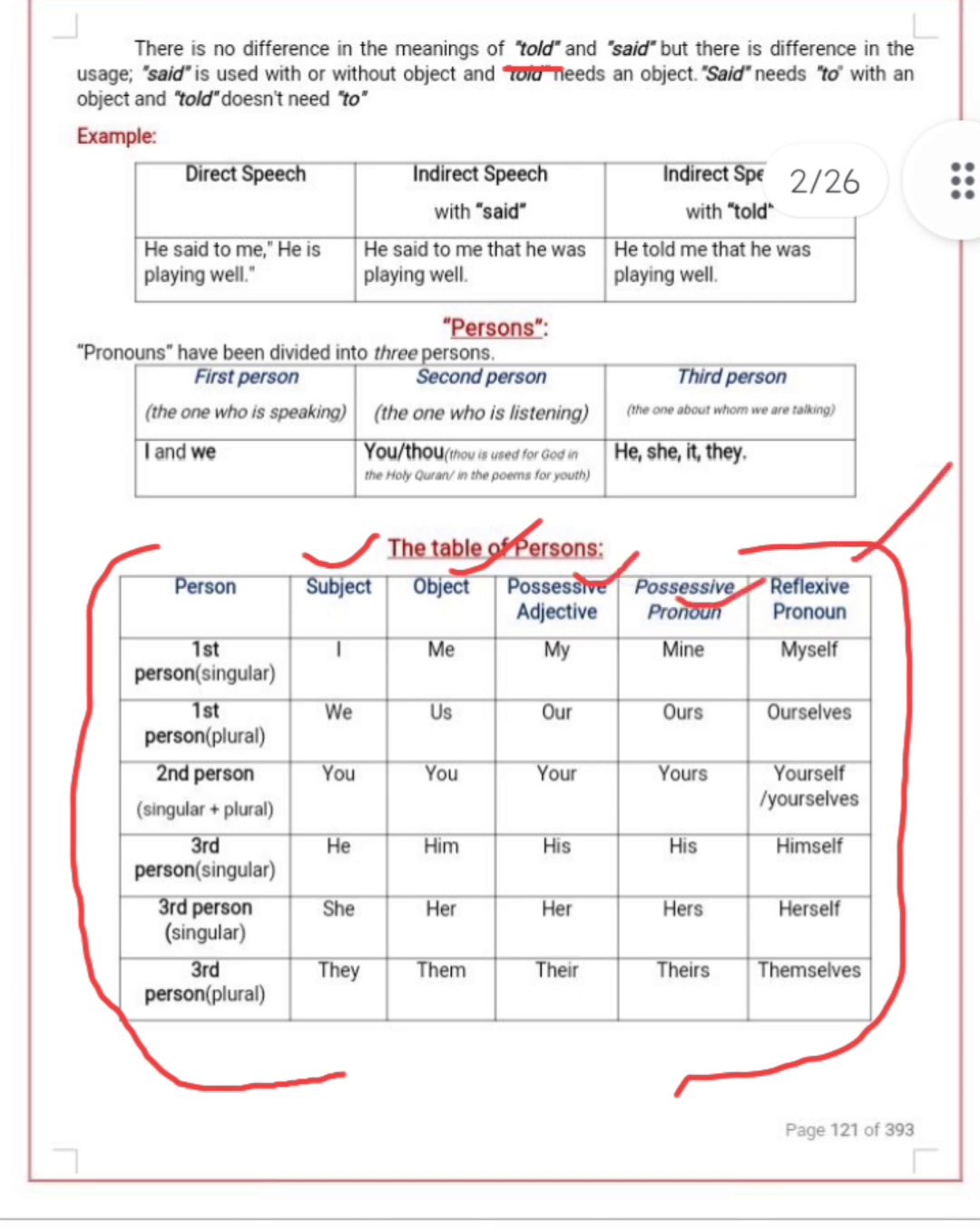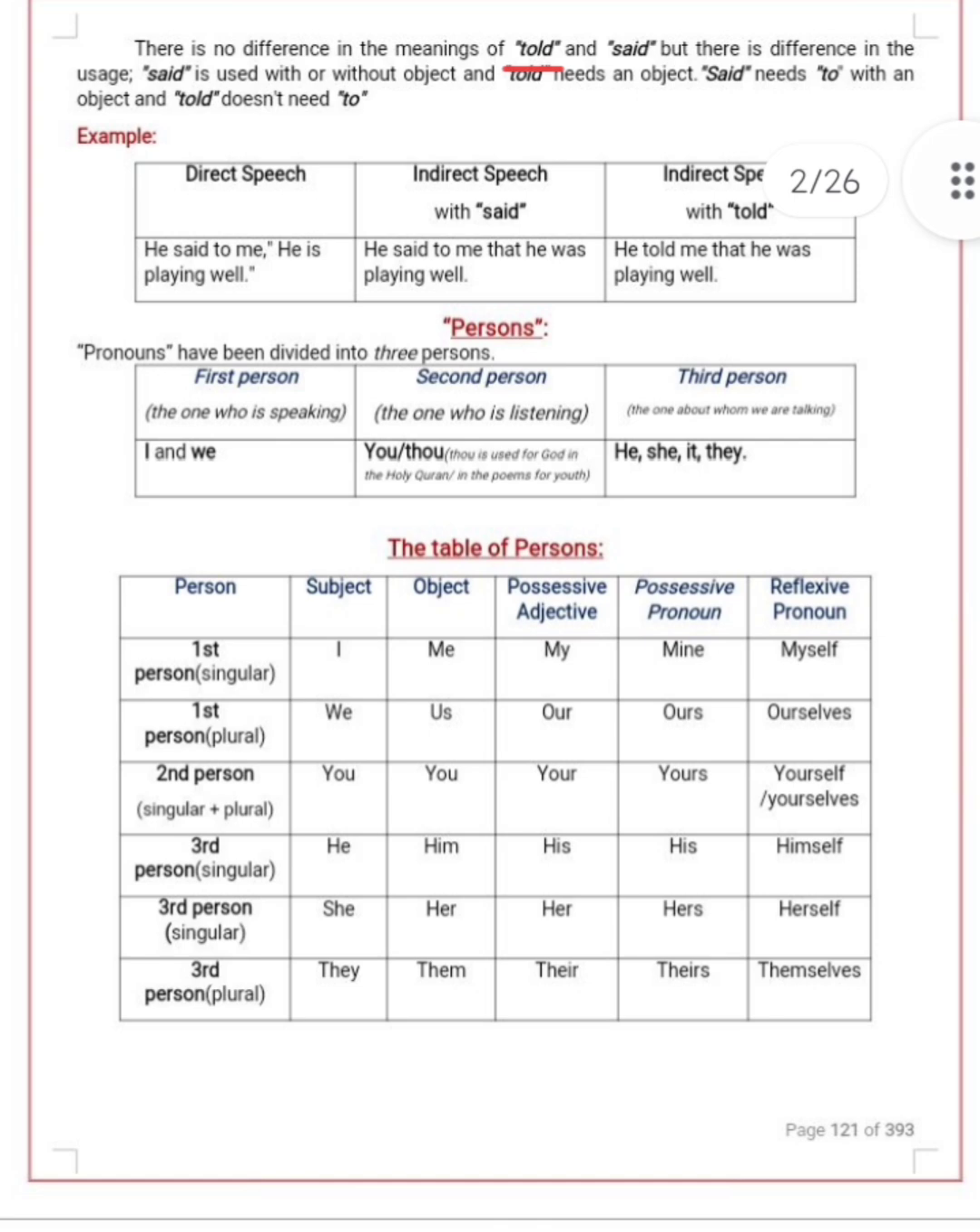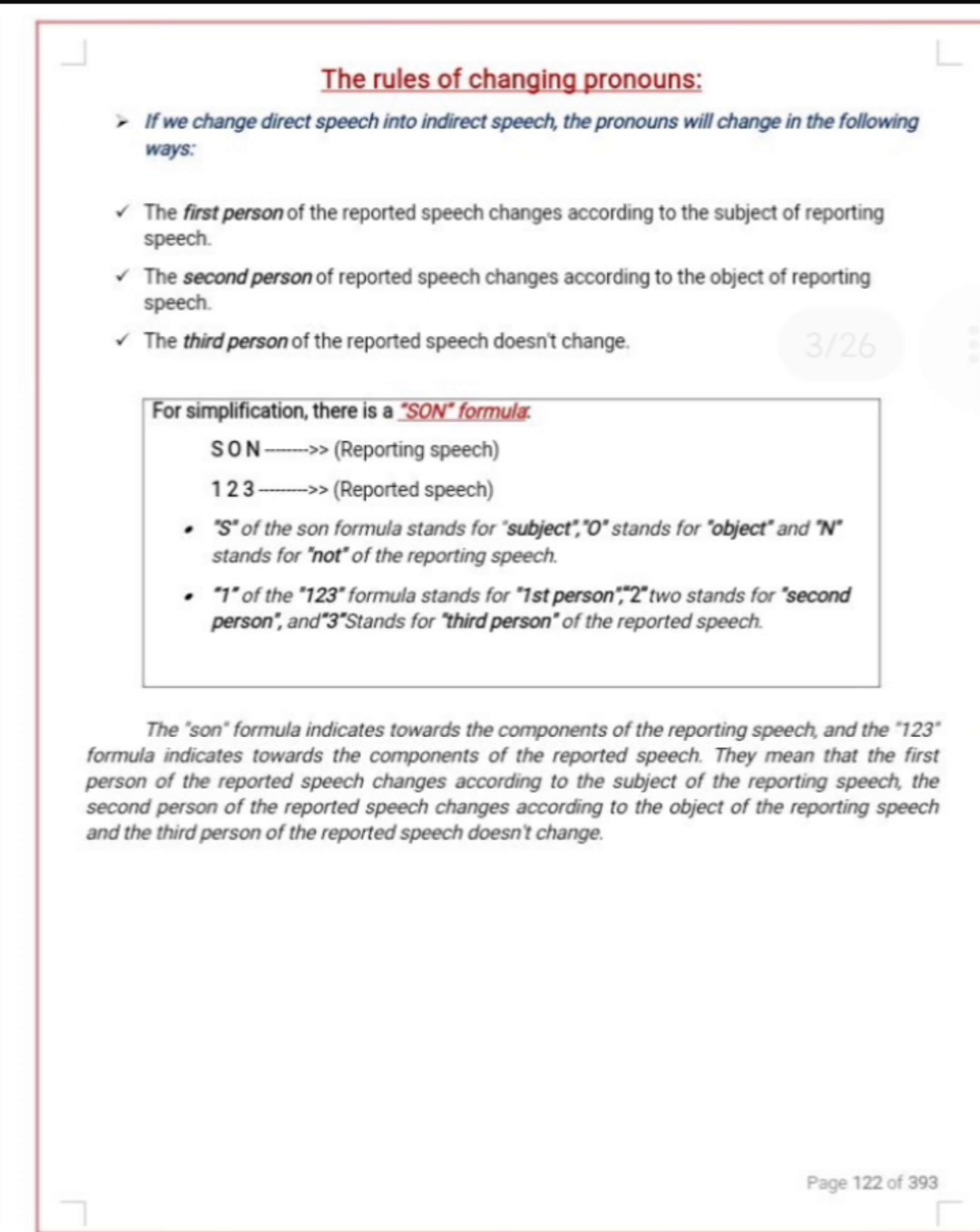I changes into me as an object, we changes into us, you changes into you, he changes into him, she changes into her, they changes into them. So this is the table, you can see it and take a picture of that and keep it in your notes.